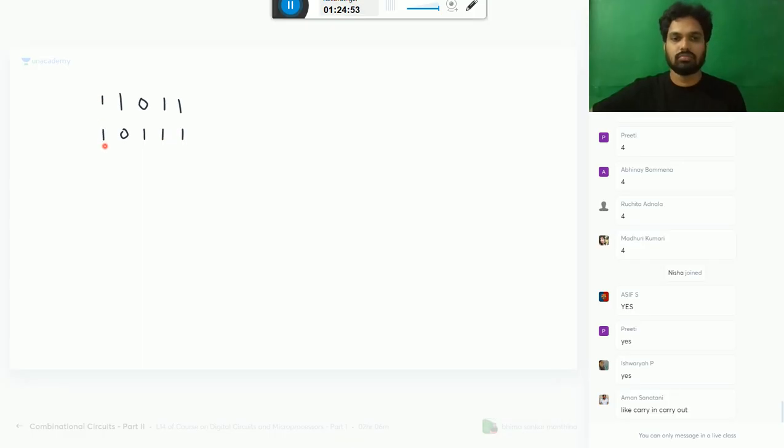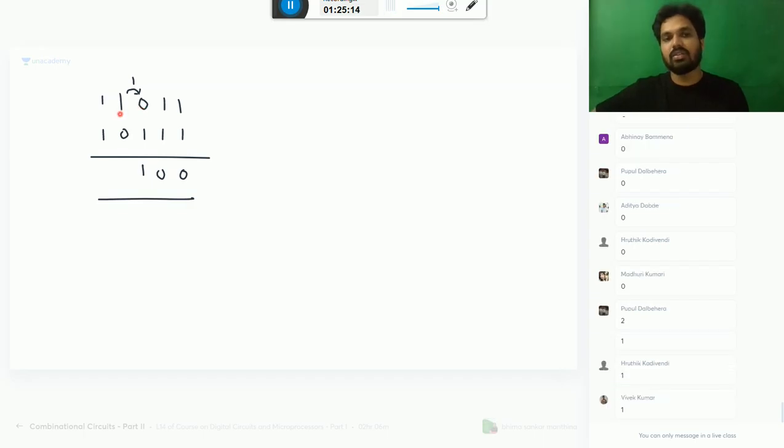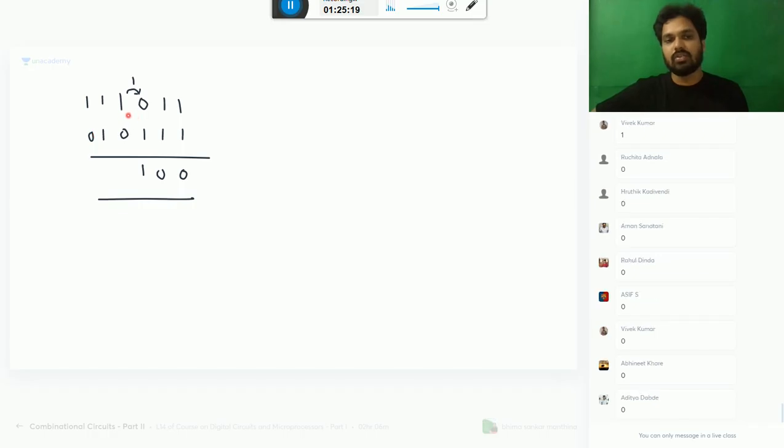Okay, now you tell me. 1 minus 1. What is the answer? 0. 0 minus 1. Please listen. He will take a borrow of 1. It will become 2. 2 minus 1 is 1. Because he has given 1, he is left with how much? Because he has given 1, he is left with 0. 0 minus 0 is 0. 1 minus 1 is 0. 1 minus 0 is 1. So here you understand he has not taken anything from here. Okay, like that we do the subtraction.